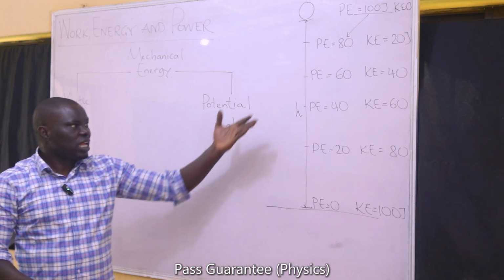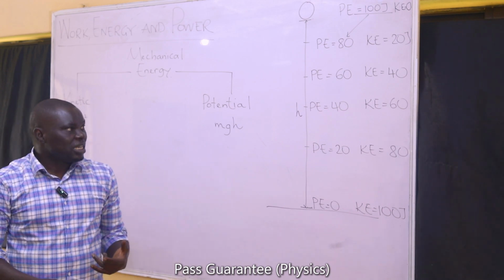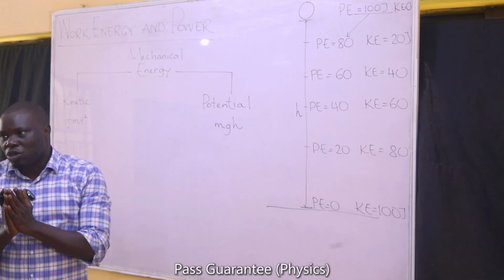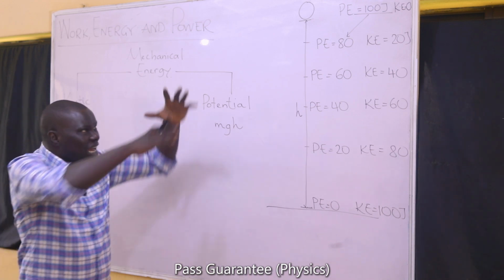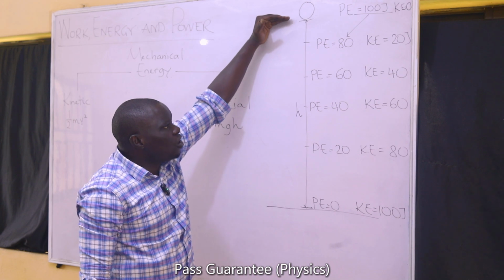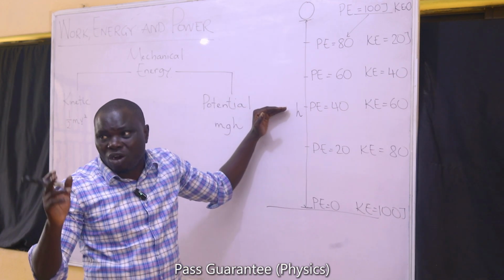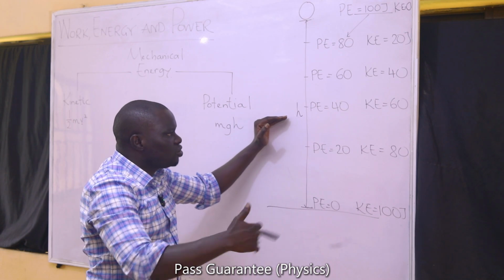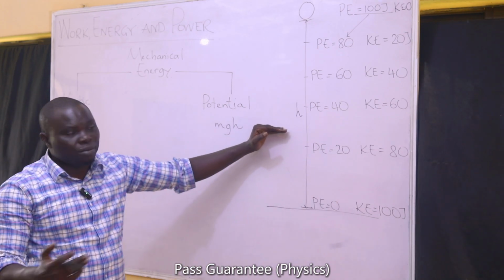So this further helps us to confirm the law of conservation of energy, which states that the total energy is always conserved, though it can be transformed from one form to another. The total energy in this case is 100. We started with an energy of 100, and all through the motion, at every single point, the energy remains 100, though it is distributing itself in different ratios between kinetic and potential.